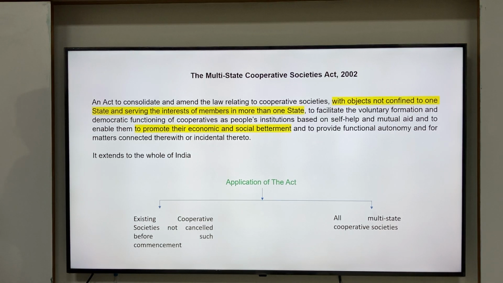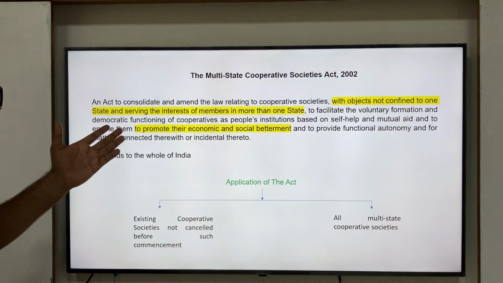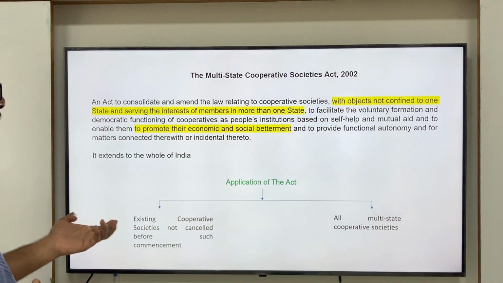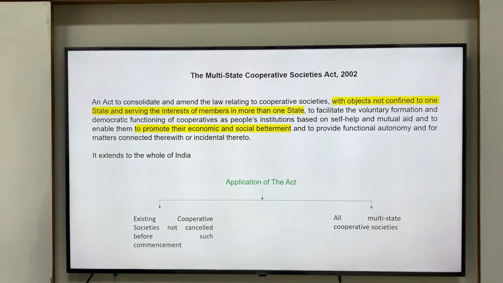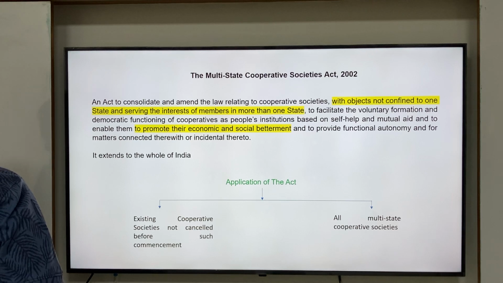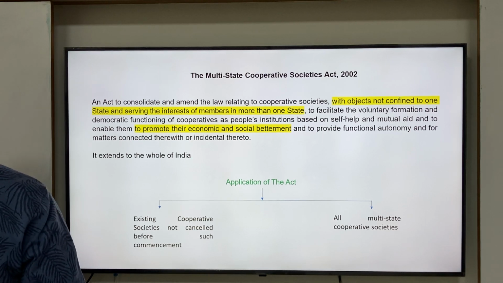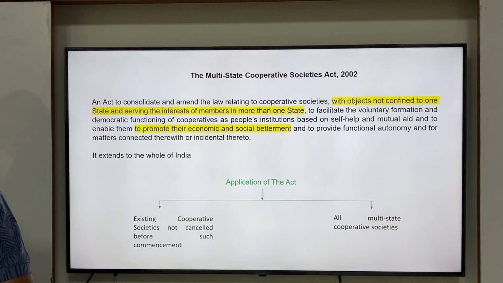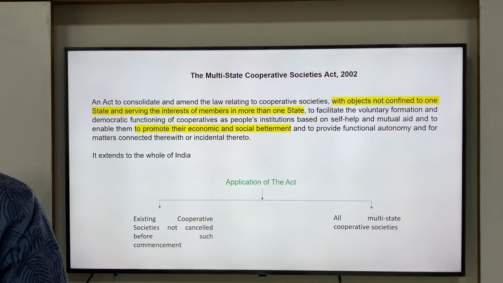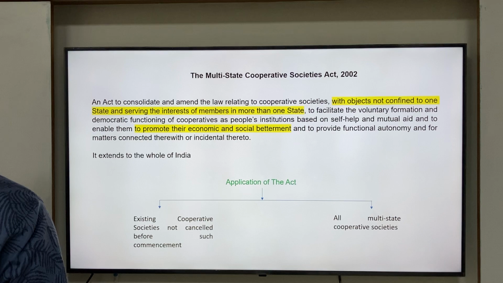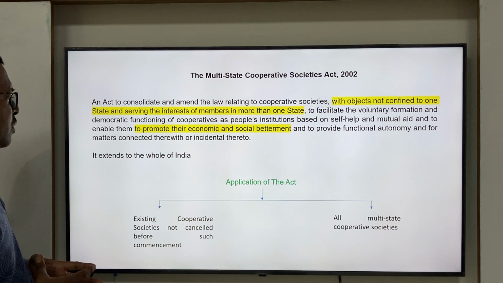See, before enacting this act, there was another act, Cooperative Societies Act 1912, and there was Multi-Unit Cooperative Societies Act 1942 and Multi-State Cooperative Societies Act 1984.